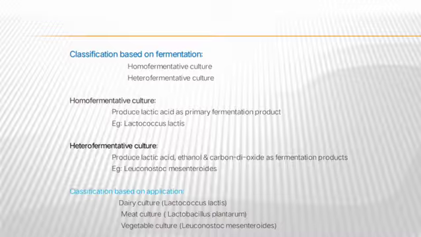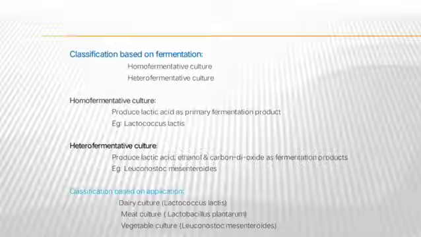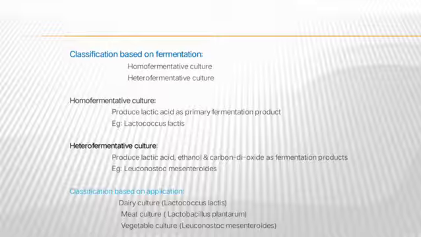The next classification is based on the application. It has three types: dairy culture, meat culture, vegetable culture. In dairy culture, the milk and milk products are produced. Lactococcus lactis is used. In meat culture, the meat products are produced. Lactobacillus plantarum is used. In vegetable culture, vegetable products are produced. The Leuconostoc mesenteroides is used.